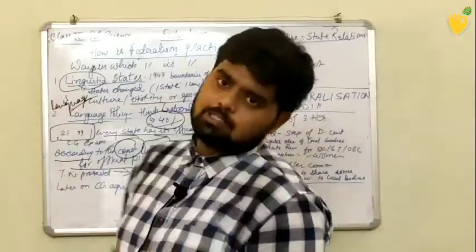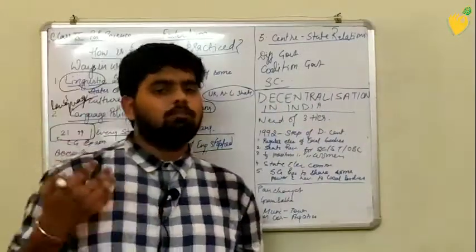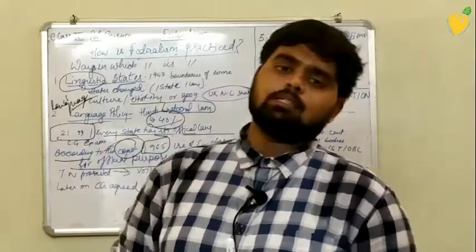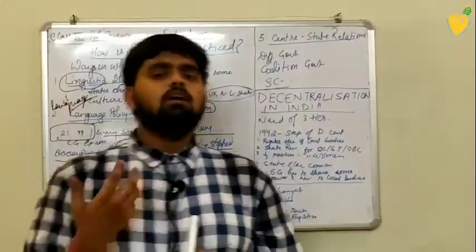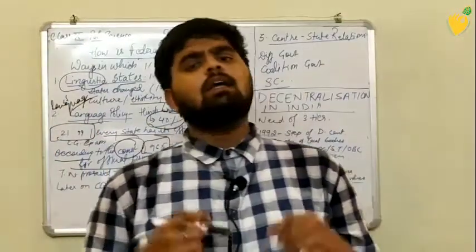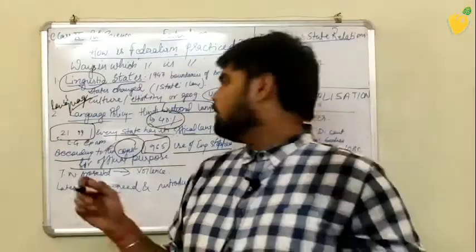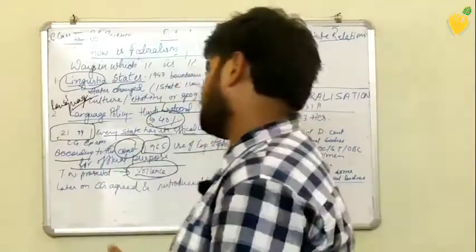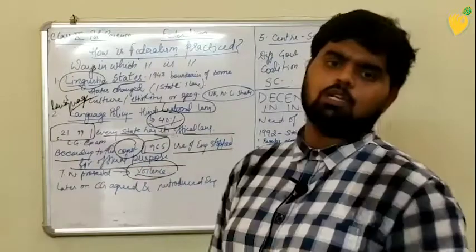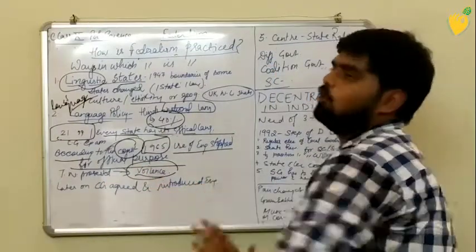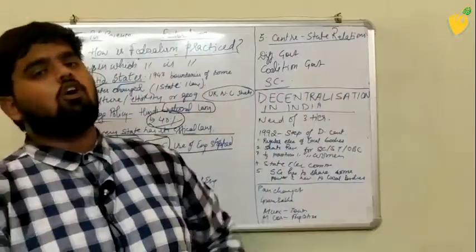Tamil Nadu protested against this, and later many other states also protested. Tamil Nadu said English is a global language, so we can keep English as well. The protests turned into violence, which killed many people. Later on, the central government agreed and introduced English as well for official purposes.